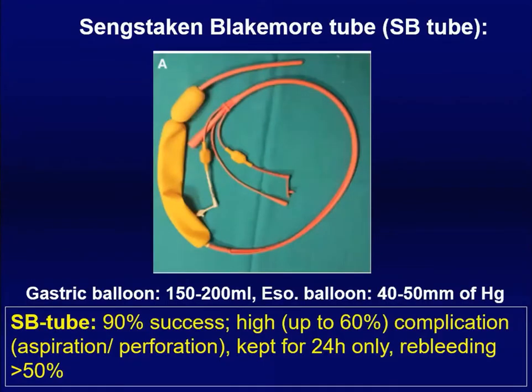This is the Sengstaken-Blakemore tube. We don't use it often. It is very useful in controlling refractory bleeding. Efficacy is 90%. However, it has a very high complication rate. 60% of patients develop serious complications, maybe fatal aspiration or perforation. You can keep it only for 24 hours and rebleed is 50%.